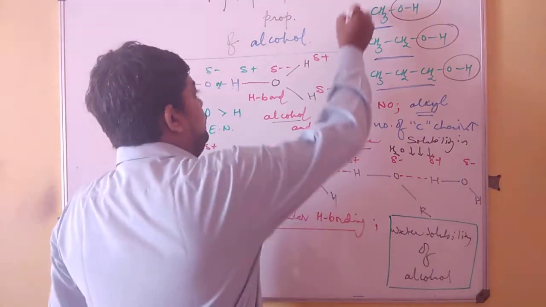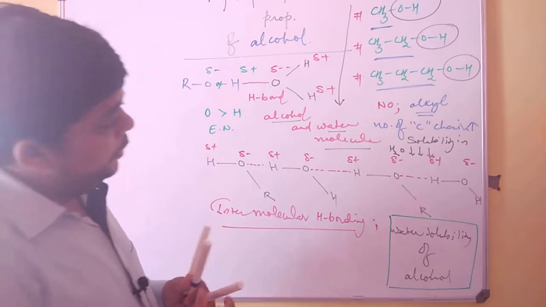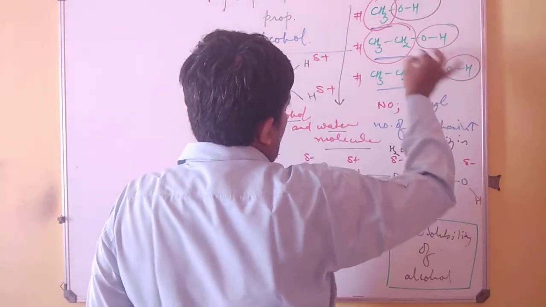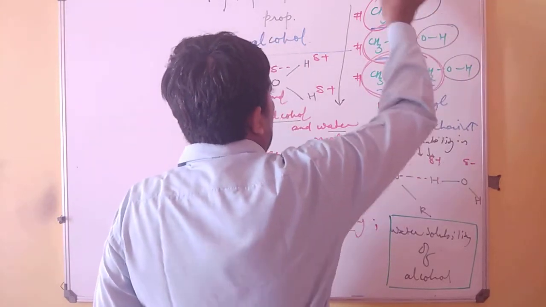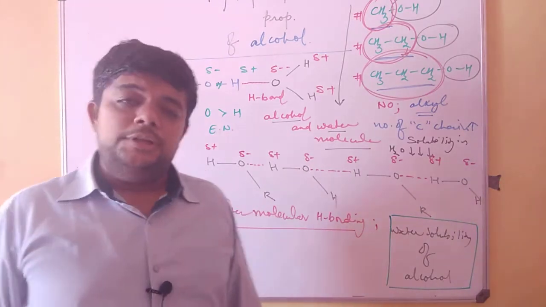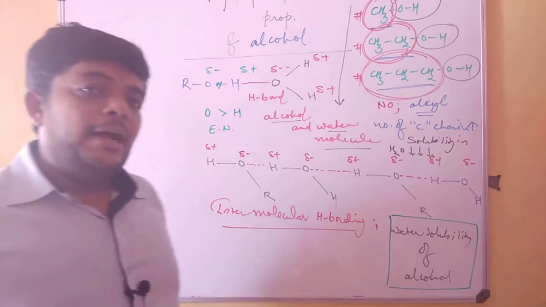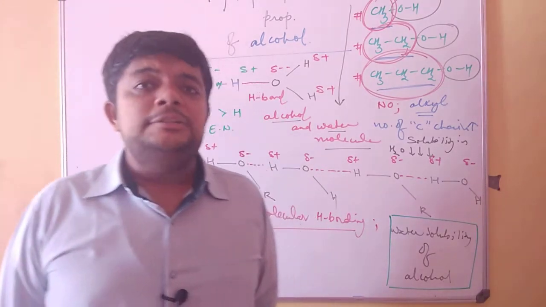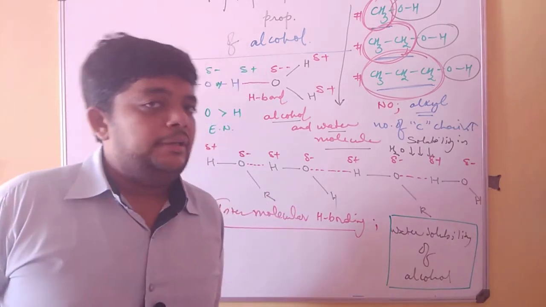So as you go down from methanol to ethanol and ethanol to propanol, the non-polar alkyl group keeps on increasing, and the increment in the non-polar alkyl group reduces its solubility in water. So this is where we get an idea that for alcohols, with the increase in their alkyl chain, the non-polar end, their solubility in water decreases.